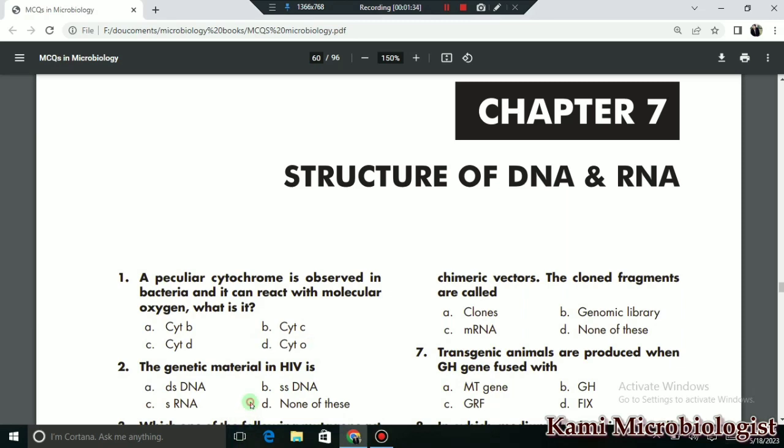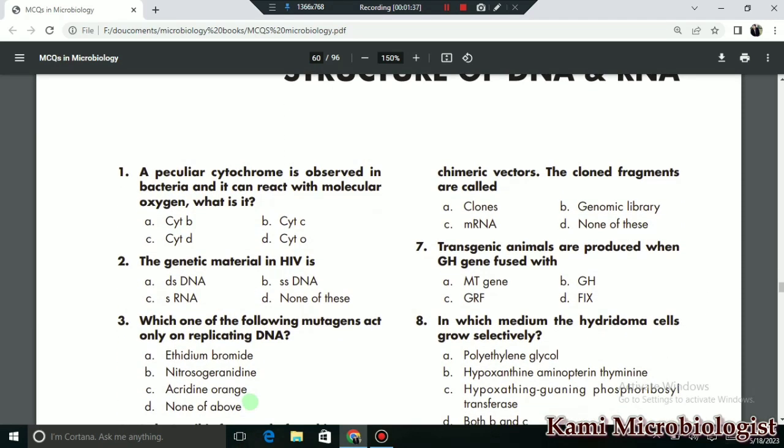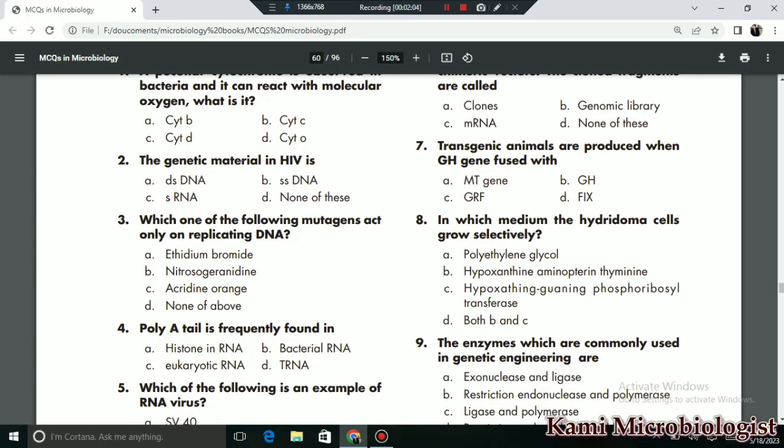Now MCQ number 2 says that the genetic material in HIV virus is, so it's mostly single stranded RNA, so C is the correct option. Then MCQ number 3 says that which one of the following mutagens acts only on replicating DNA. For this, we mostly call that acridine orange. So C is the correct option.